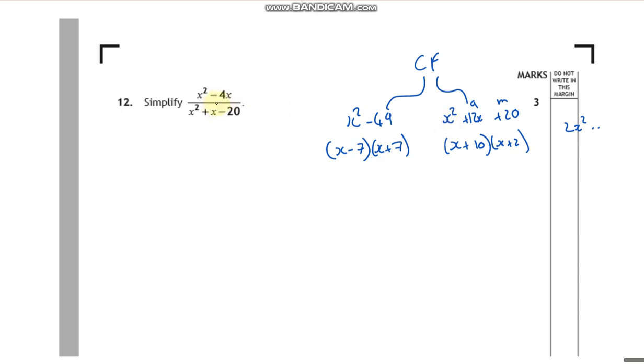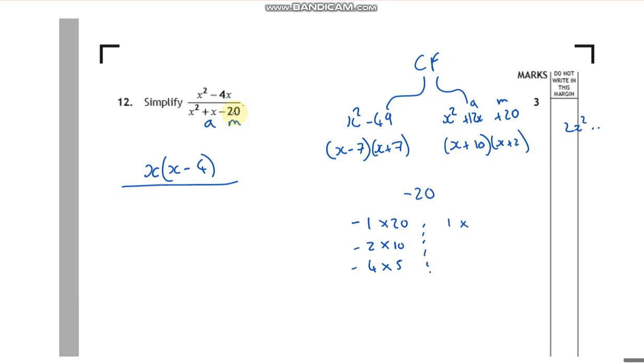So for this one, on the top line, that's definitely a common factor, so that's going to be x take away 4. And then you should be thinking, on the bottom, I'm going to end up with either an x on its own or this on its own, so I can cancel stuff out. So there's a wee clue for you. Add to give you the middle number of 1, multiply to give you negative 20, because I've got a trinomial. To help me out, I'm going to write down my factors of negative 20. So I've got 1 and 20, 2 and 10, 4 and 5. Now to make that negative, one number could be negative, so it could be that one, but it could also be the second number. That could be negative 20, negative 10, negative 5.